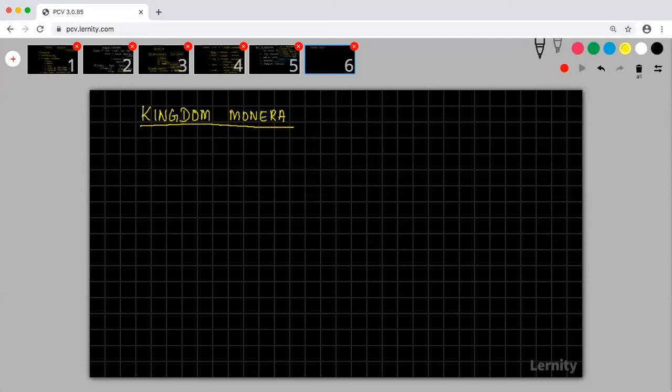We are going to study Monera. It is a group of organisms that are unicellular.